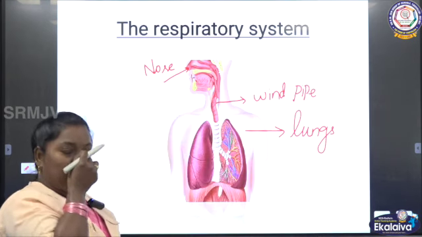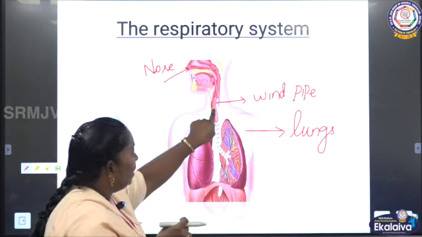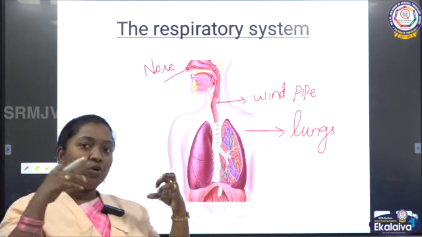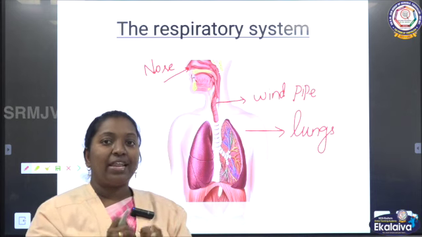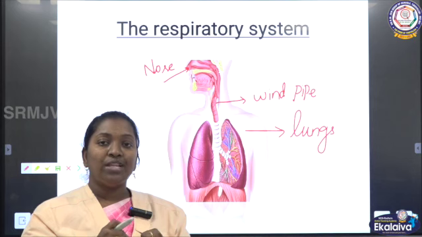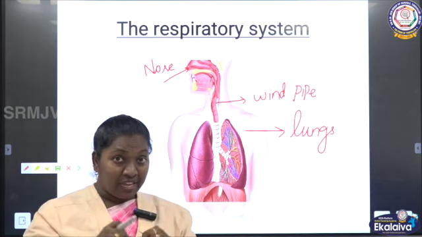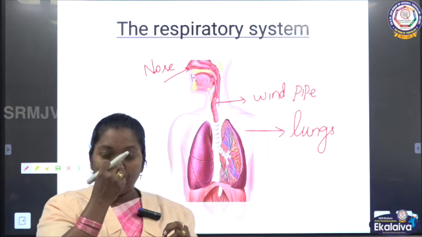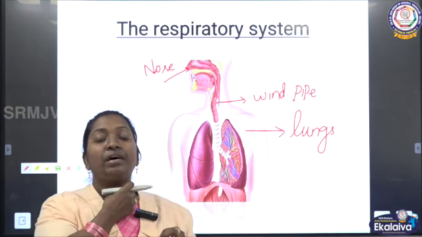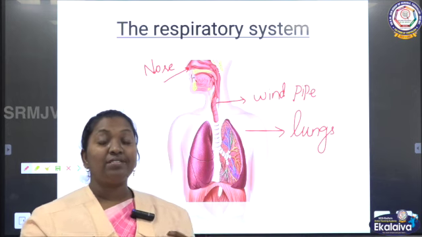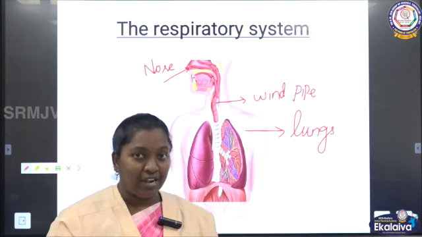Air enters through the nose, then it passes through the windpipe, then it enters the lungs. When air goes inside, the lungs expand. When we exhale, they contract. We do this exercise in yoga, right? Inhale, exhale. So the fresh air enters through the nose, passes through the windpipe and enters the lungs. This is how the breathing process takes place by the organ of lungs.